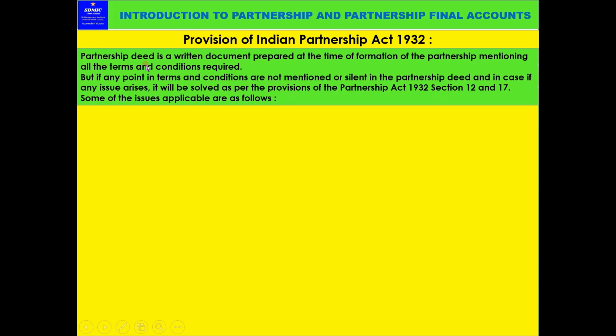So once again we will just go through that. Partnership deed is a written document prepared at the time of formation of the partnership, mentioning all the terms and conditions required. Hope you understood this. But if any point in terms and conditions is not mentioned, silent in the partnership deed, and in case any issues arise, any dispute arises in this situation, it will be resolved as per the provisions of the Indian Partnership Act 1932, Section 12 and 17. If nothing is mentioned and a dispute happens, how will the situation be handled and resolved? That will be resolved as per the provisions of the Indian Partnership Act 1932.